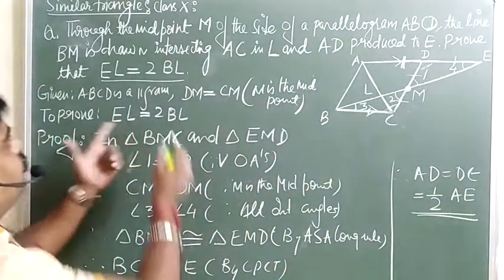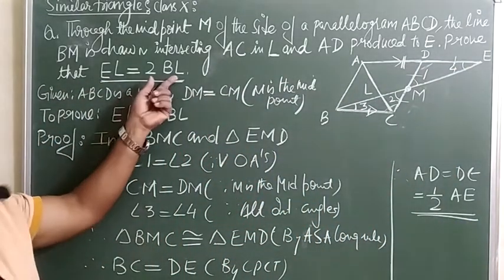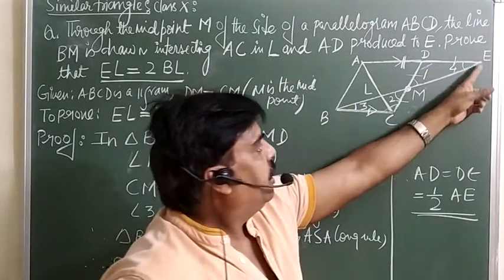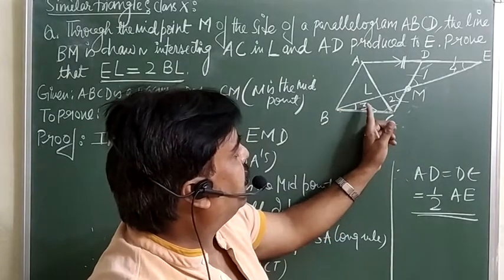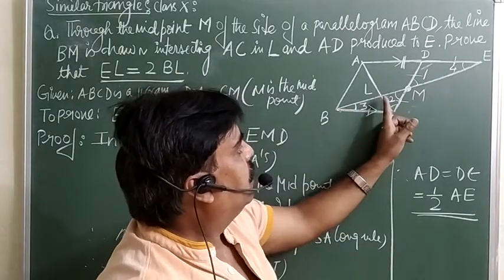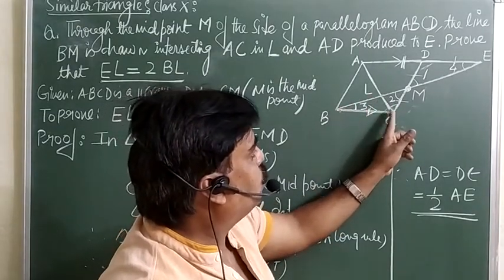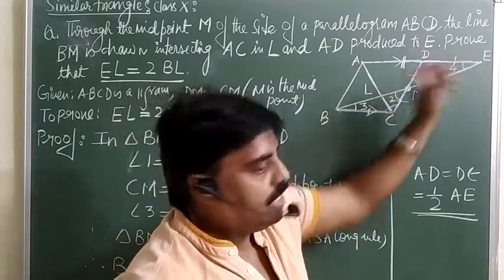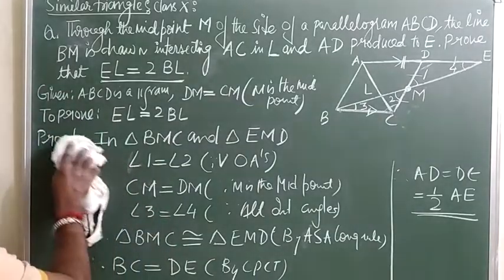Now because we want to prove EL is equal to twice of BL, keep your eyes here only. What exactly do we want? We want EL and BL. We want to create a relation in these two sides. So it means you are supposed to show that triangle BLC and triangle ALE are similar. So look here.